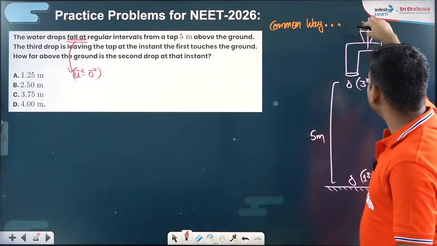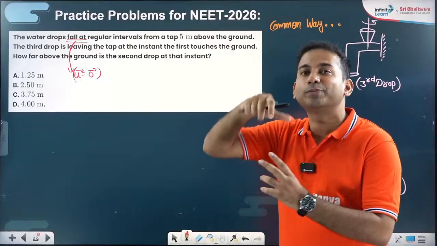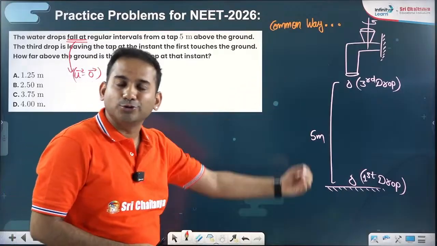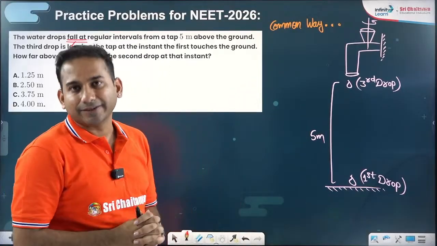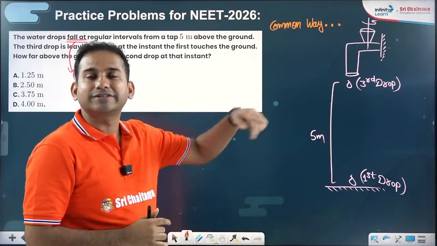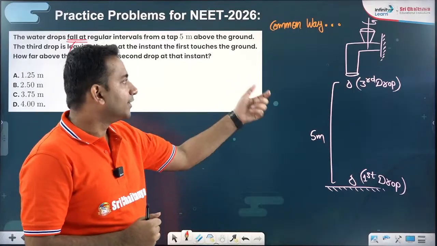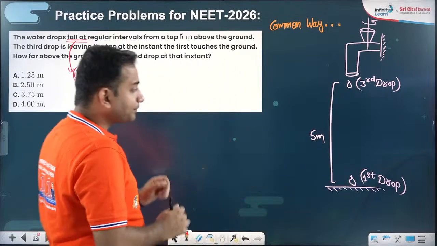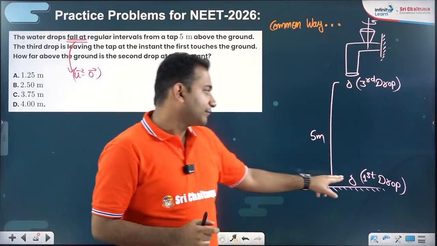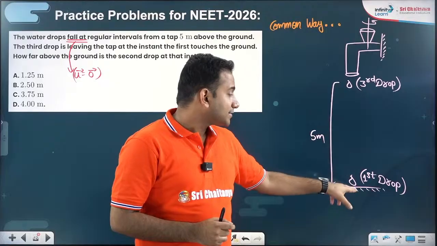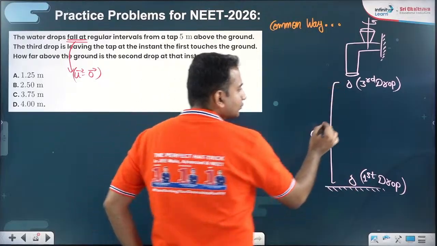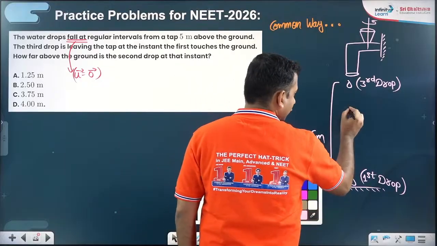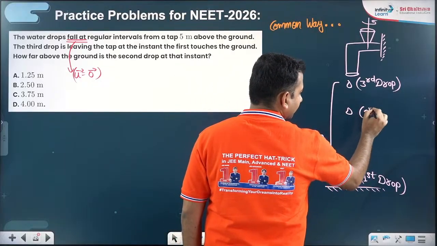So you have closed the tap. In fact, you haven't opened it. You don't want the tap water to come out, but suppose the tap is leaking. Okay, it is not coming out with some velocity, it is being leaked. So under the influence of gravity, it starts from rest and it starts falling down. The situation is, when the first drop reaches the ground, the third drop leaves the tap. So definitely the second drop will be somewhere here.